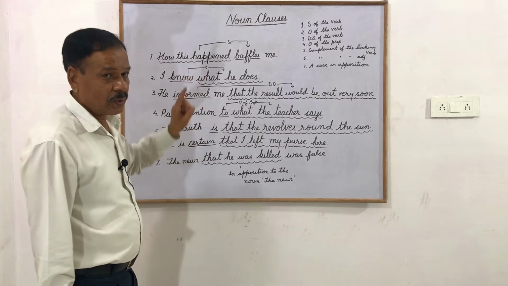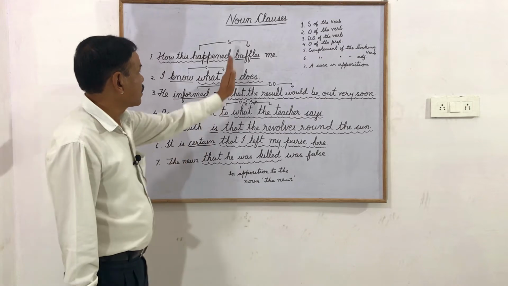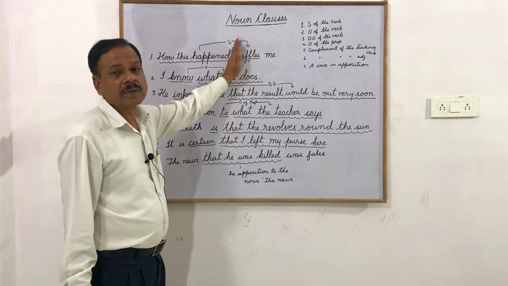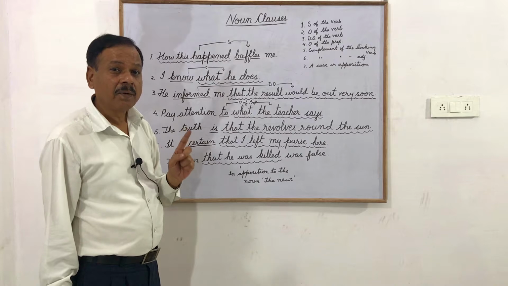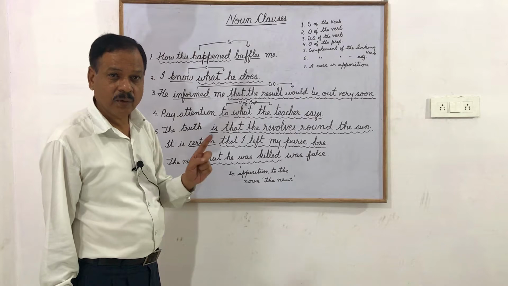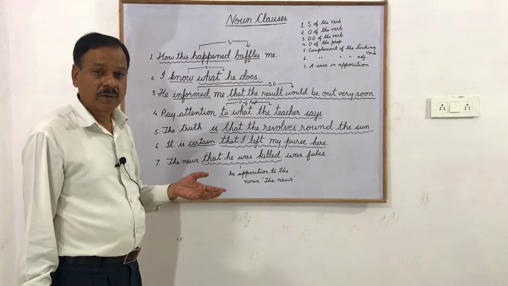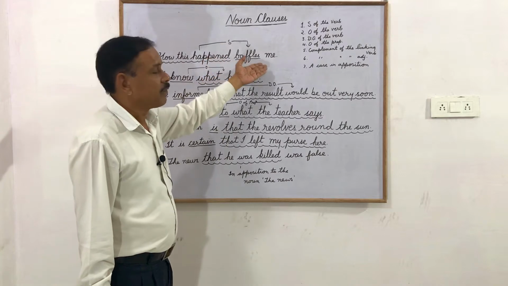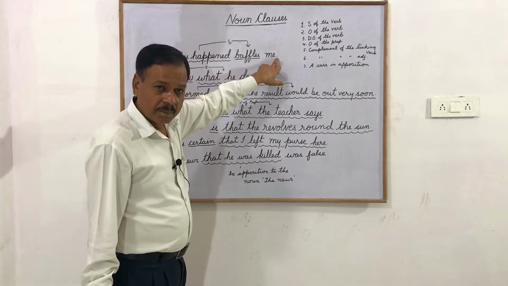But still, I told you that it's a subordinate clause. If we just put a full stop over here and say how this happened, then it's wrong. The correct sentence will be, how did this happen? That's a question, with a question mark. But when it becomes a clause, then there's no question. And after completing this sentence, how this happened baffles me becomes a statement. Therefore, it's a full stop over here.